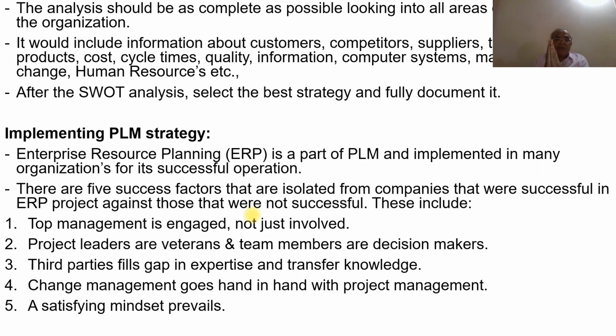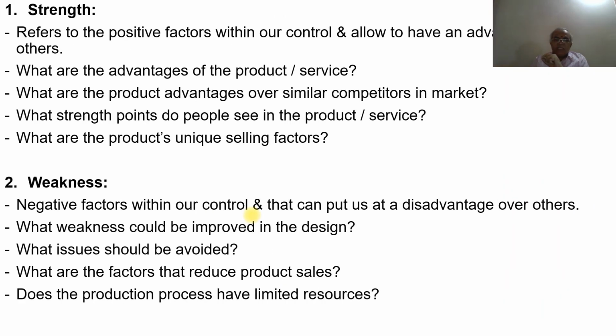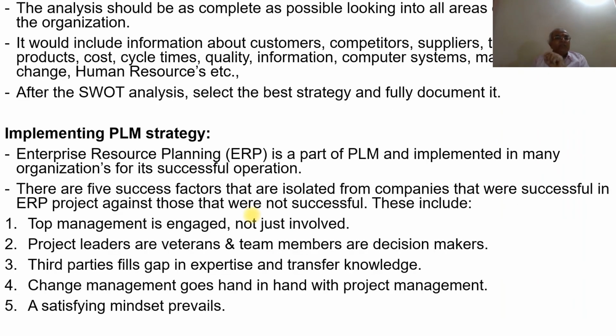After the SWOT analysis, select the best strategy and fully document it. That is the strengths, weaknesses, opportunities and threats.